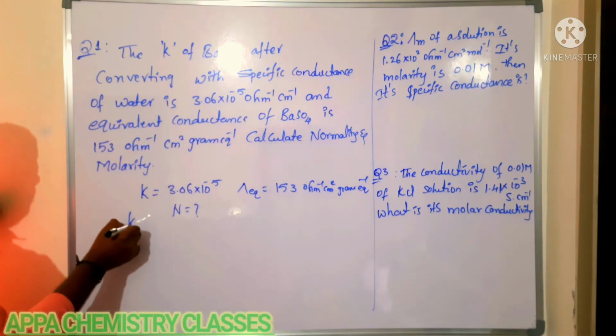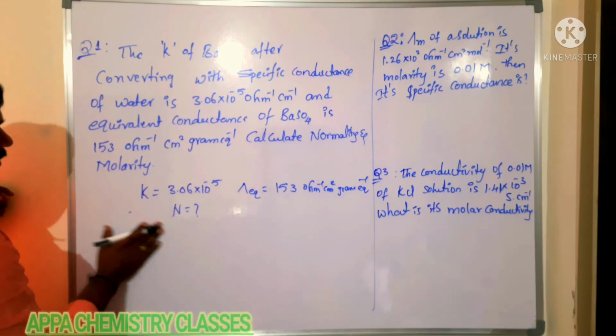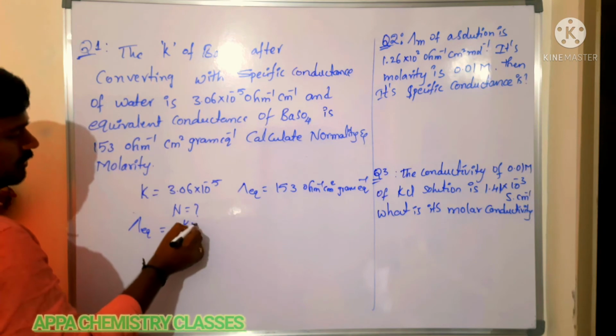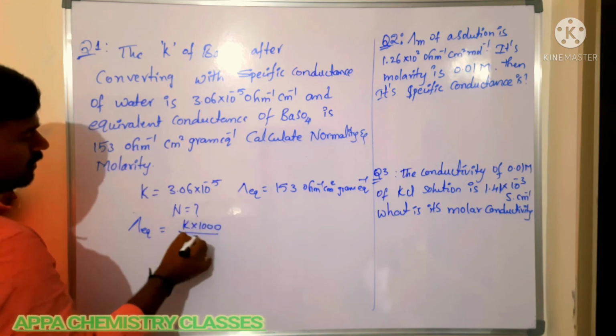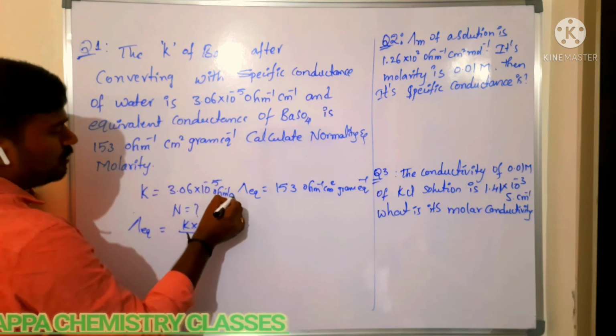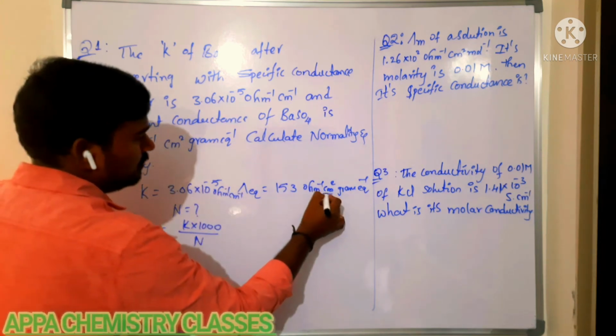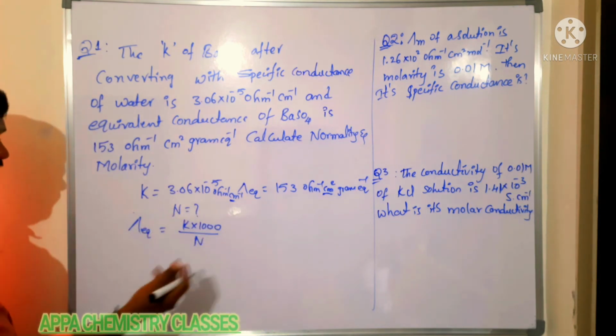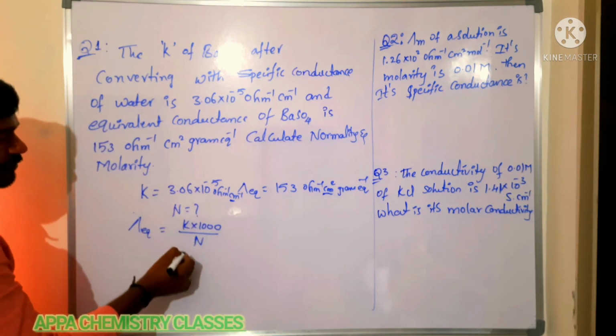Now we know that equivalent conductance is equal to K into 1000 by normality. Why am I taking 1000 here? Because the specific conductance units have centimeter, we have to take the 1000 in the numerator, as we just saw in the formula.